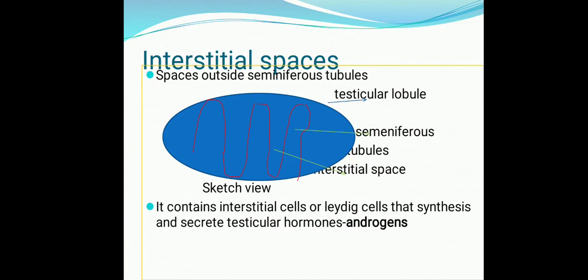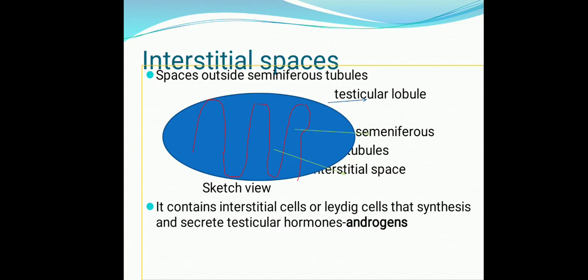We have seen that in a single testicular lobule there are 1 to 3 seminiferous tubules. So outside each seminiferous tubule there are some spaces left between the tubules. If we put U-shaped tubes in a round structure, then outside, between two tubes, spaces will remain. That space is called the interstitial space.